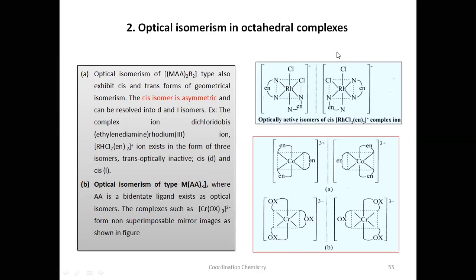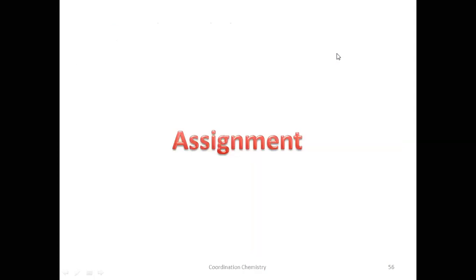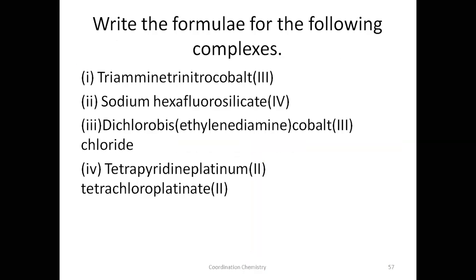You will be given an assignment, and you have to finish it. What is the assignment here? You have to write the molecular formula. You can take a screenshot of this. Triamminetrinitrocobalt. The name is given, and you have to write the formula. I have already told this in the IUPAC rules.